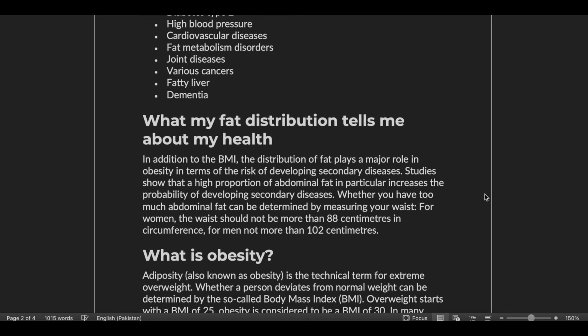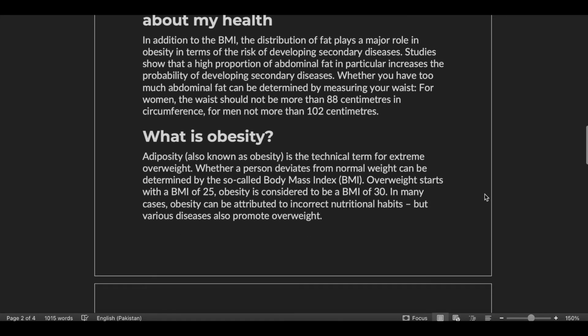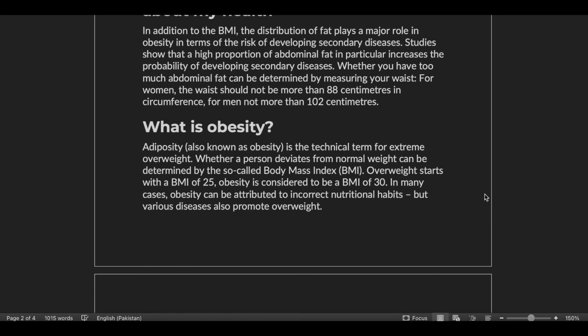What my fat distribution tells me about my health. In addition to the BMI, the distribution of fat plays a major role in obesity in terms of the risk of developing secondary diseases. Studies show that a high proportion of abdominal fat in particular increases the probability of developing secondary diseases. Whether you have too much abdominal fat can be determined by measuring your waist. For women, the waist should not be more than 88 cm in circumference, for men not more than 102 cm.